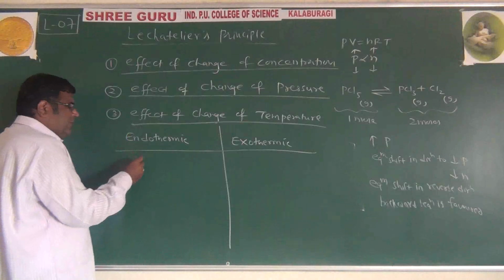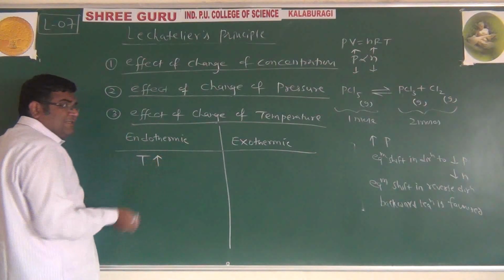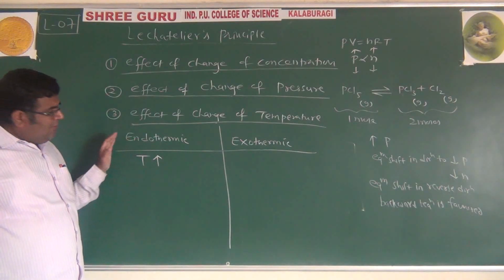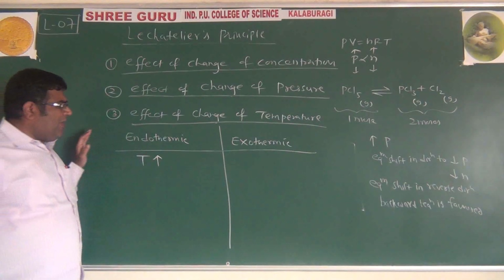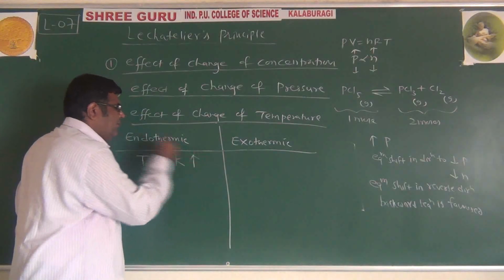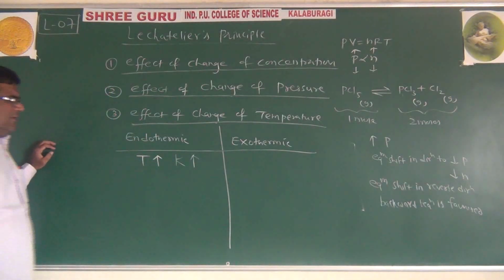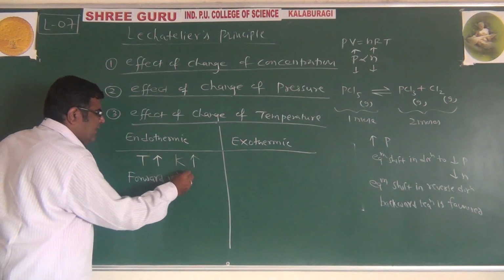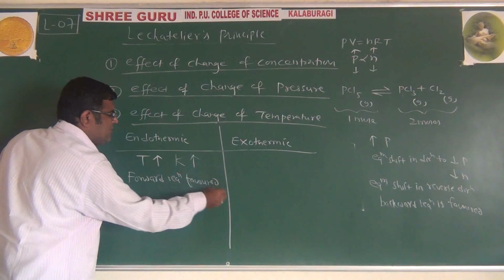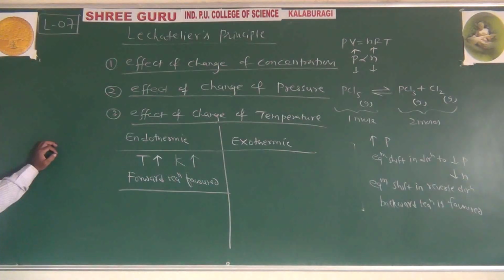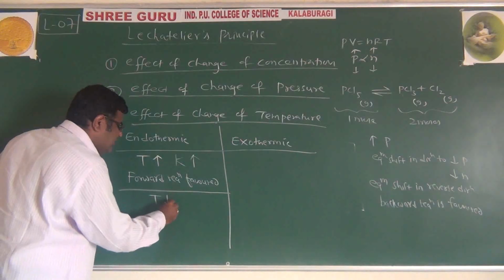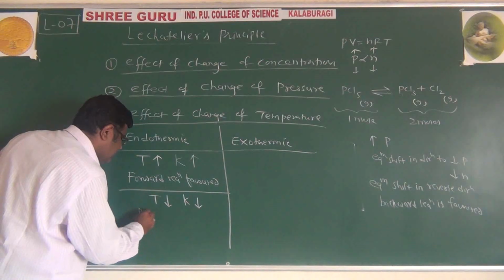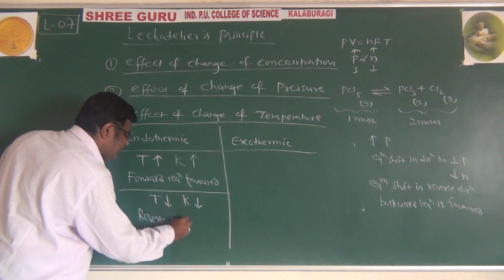If the reaction is endothermic and temperature increases, endo means heat is required. You are giving heat, so the equilibrium constant will increase. And that's why we can say the forward reaction is favored. Favored means the reaction is going in the forward direction. Temperature decreases, equilibrium constant decreases, reverse reaction favored.